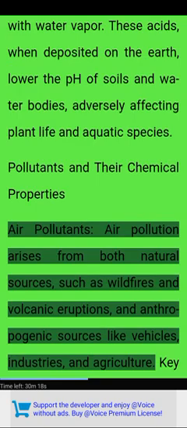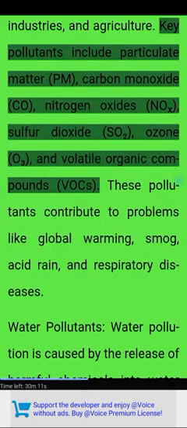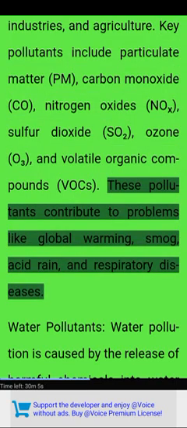Air pollutants. Air pollution arises from both natural sources, such as wildfires and volcanic eruptions, and anthropogenic sources like vehicles, industries, and agriculture. Key pollutants include particulate matter, PM, carbon monoxide, CO, nitrogen oxides, NOₓ, sulfur dioxide, SO₂, ozone, O₃, and volatile organic compounds, VOCs. These pollutants contribute to problems like global warming, smog, acid rain, and respiratory diseases.